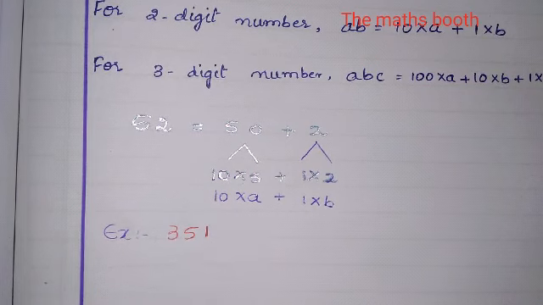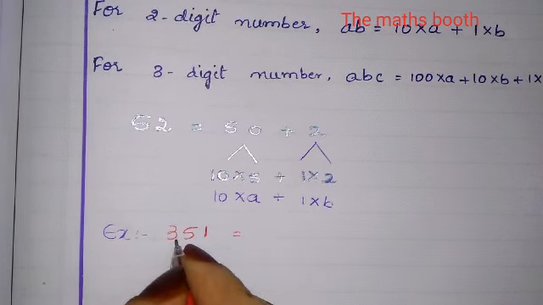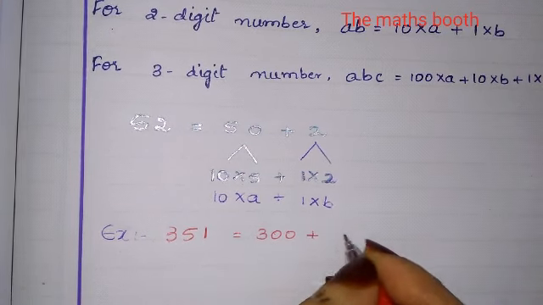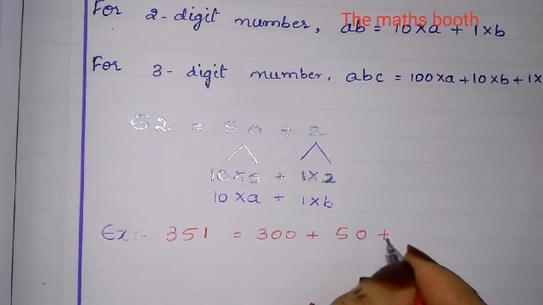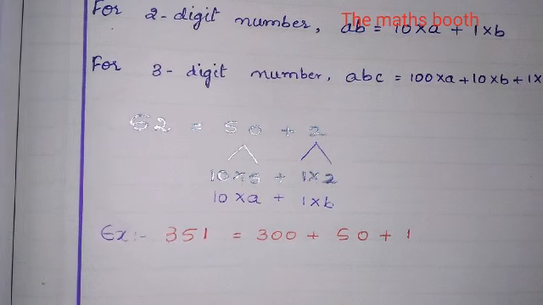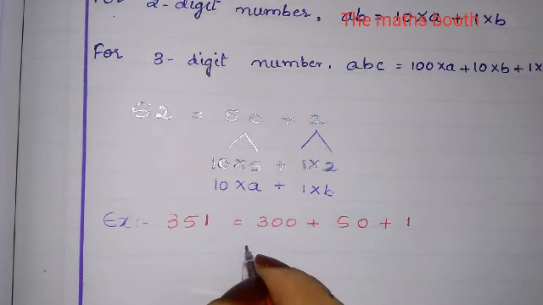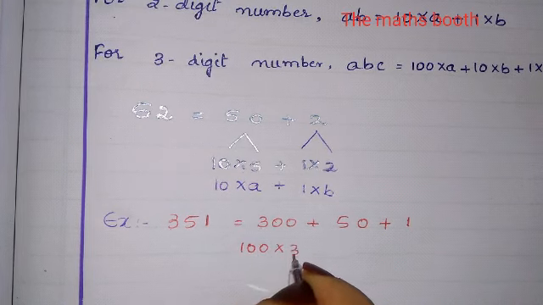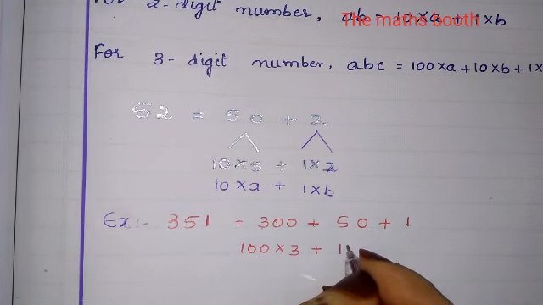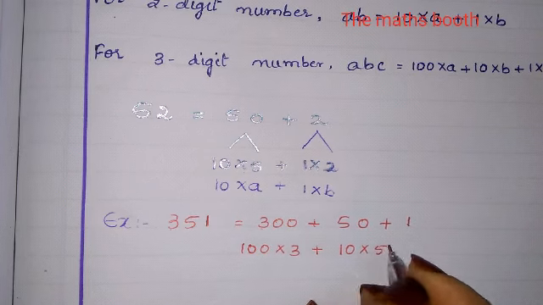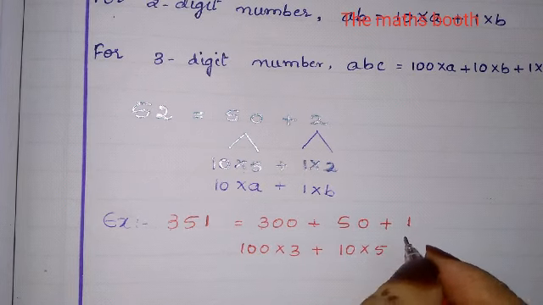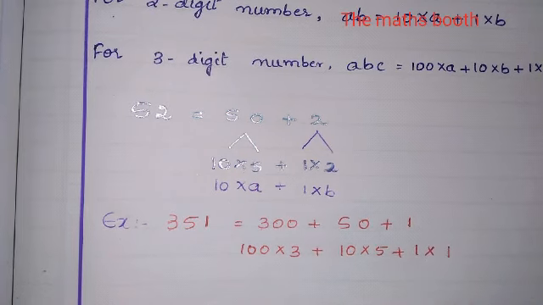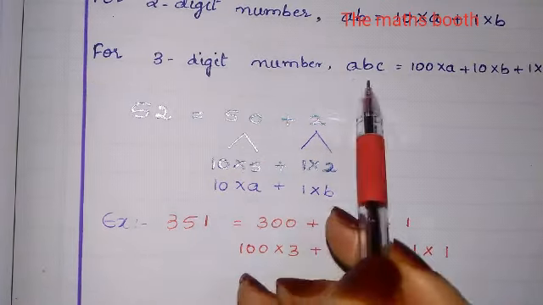First 351, how will we write it? 300 plus 50 plus 1. So we will write this now as 100 into 3 plus 10 into 5 plus 1 into 1. So this is in the form of a 3 digit number.